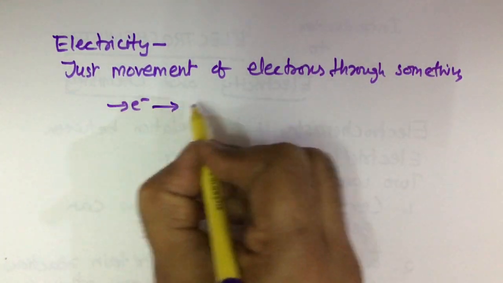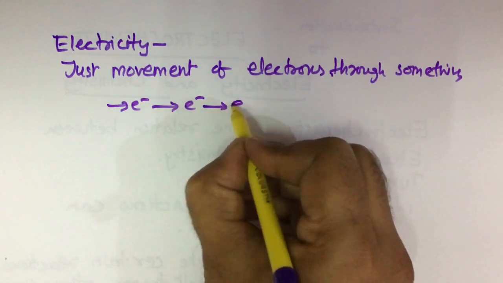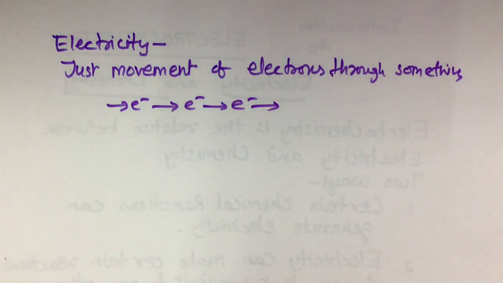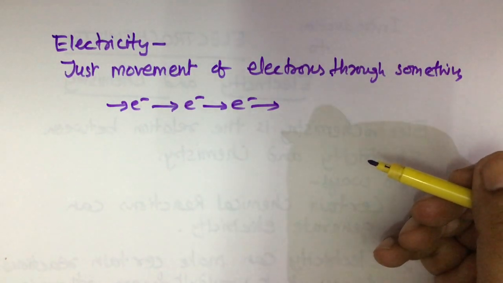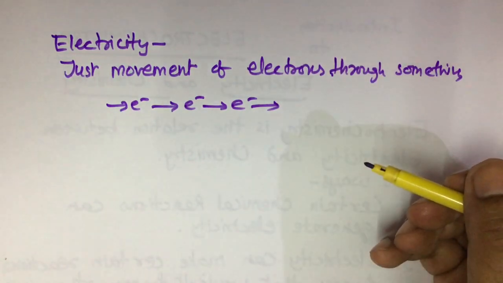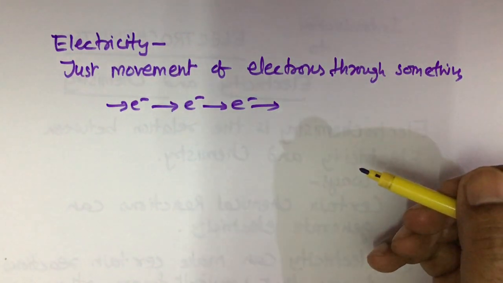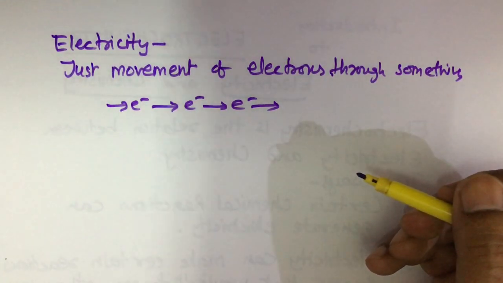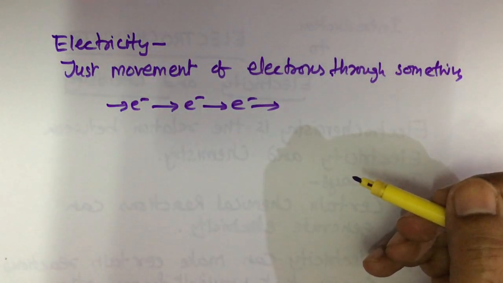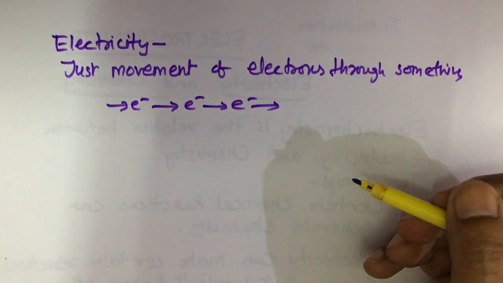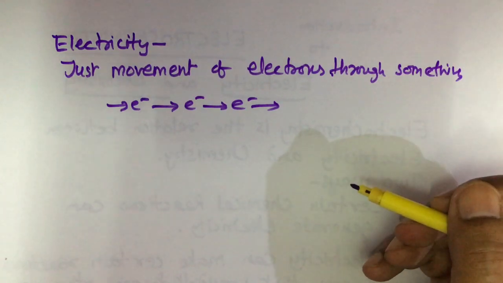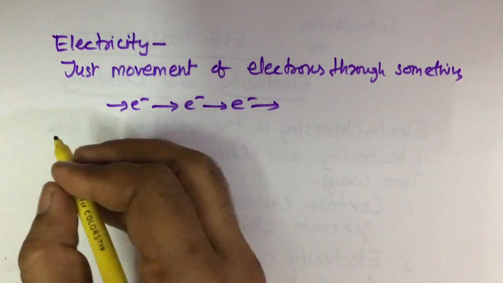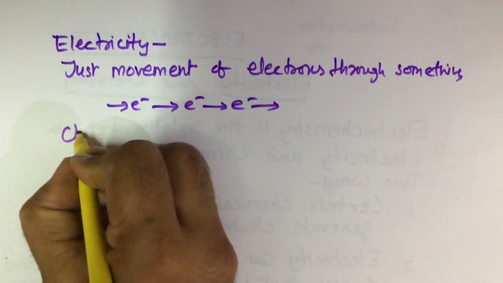When electrons move, it constitutes electricity. It may move through a wire, a light bulb, or a battery. Now if electricity is the movement of electrons, the chemical reactions that we will be talking about will also involve movement of electrons.